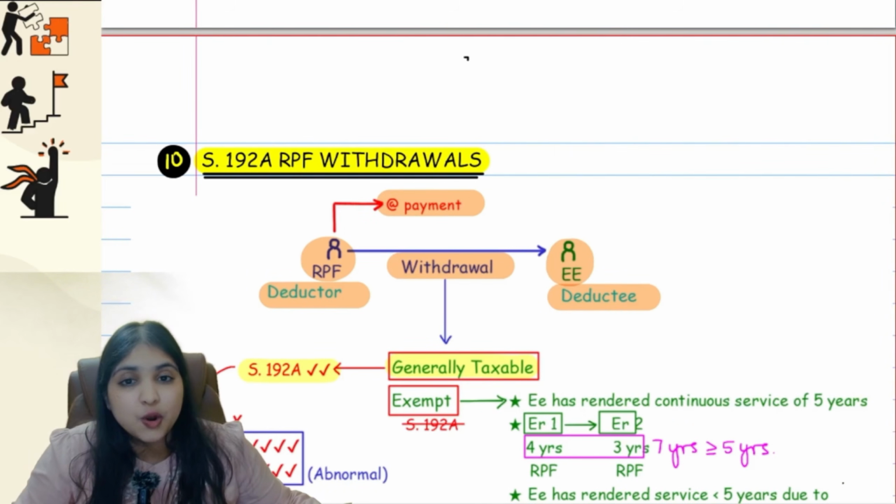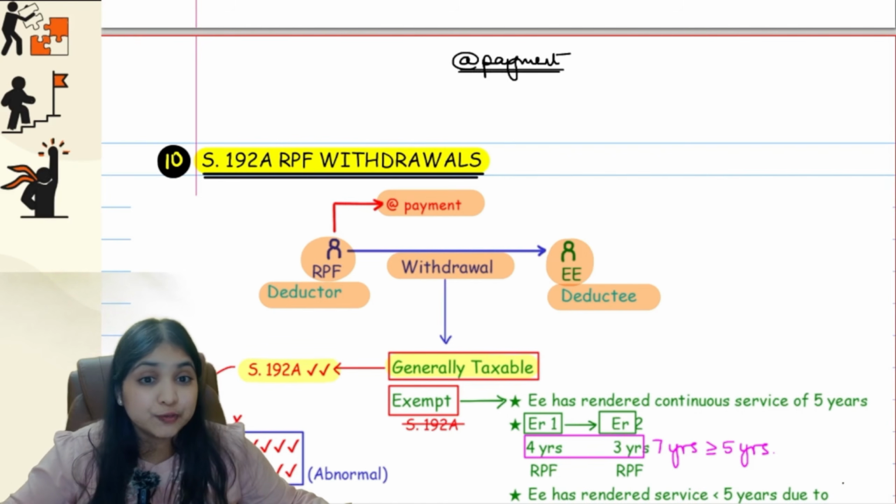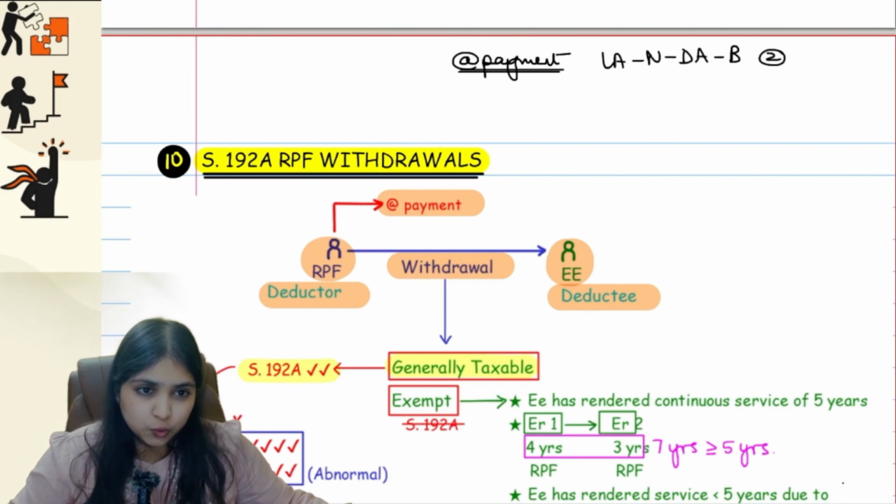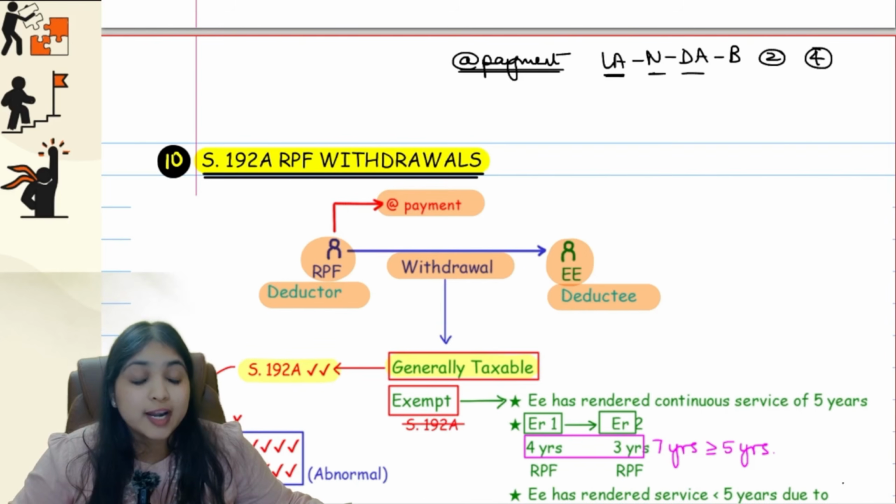Now listen to me. What are the sections where we will deduct tax at the time of payment? We have some 6 to 7 sections. The hint for you to remember will be land dab 2, 4. That is 194LA, 194N, 194DA, 194B. Now in 194B we have 2 sections, 194B and 194BB.